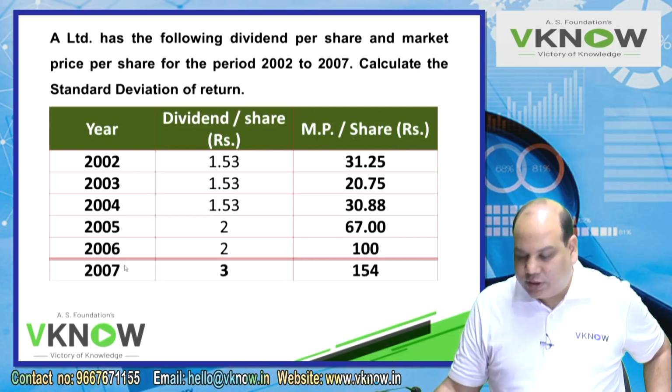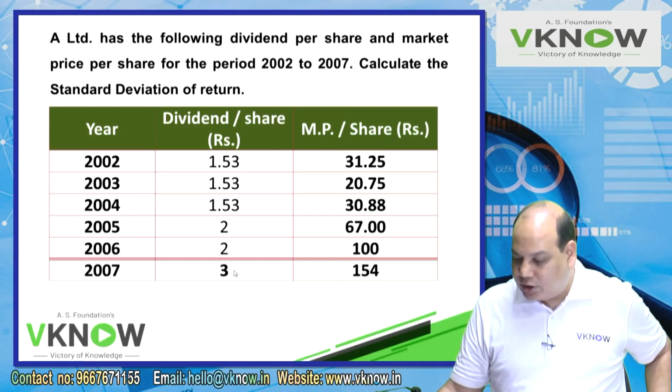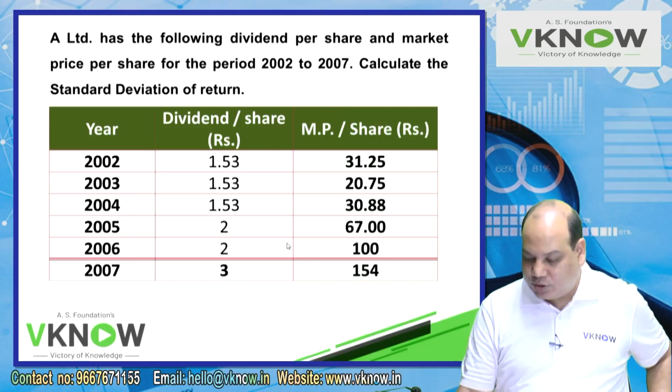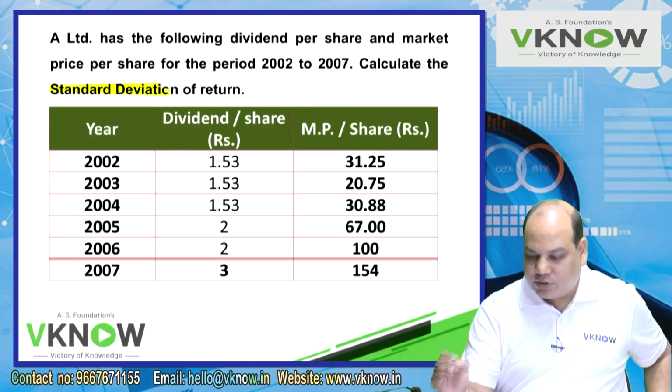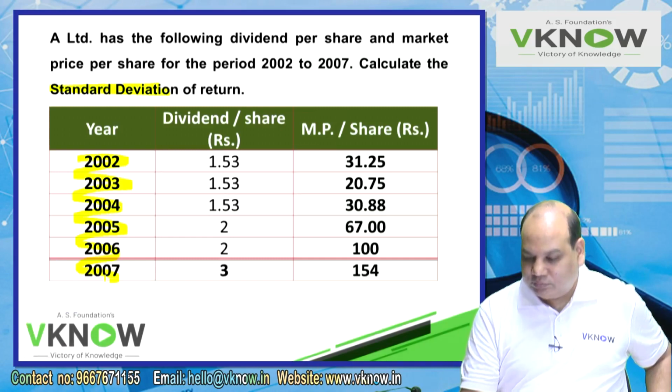Last 6 years data is given to you, 2002, 3, 4, 5, 6, 7. These are the dividends, these are the share prices. The question is finding the standard deviation. So this is called past data, because the last 6 years data is available.